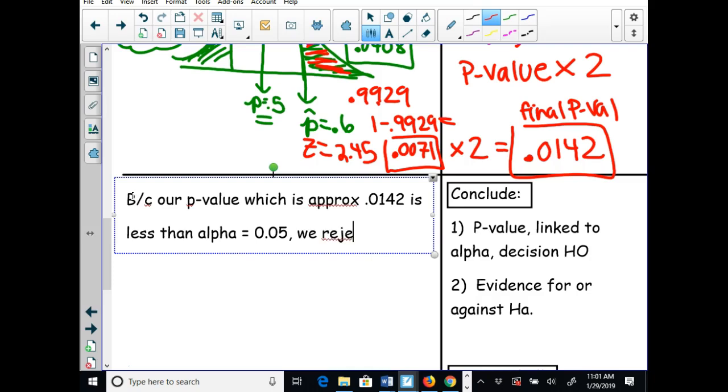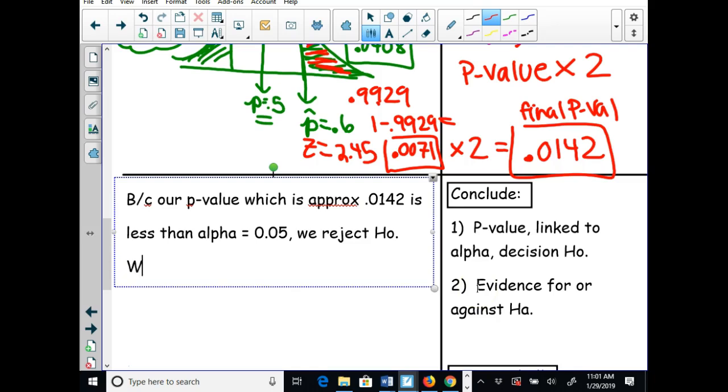We reject our H naught, our null hypothesis. So our null hypothesis, we can call it H0, H naught, or just the null hypothesis. We reject H0. What does that mean then? We have evidence for HA.